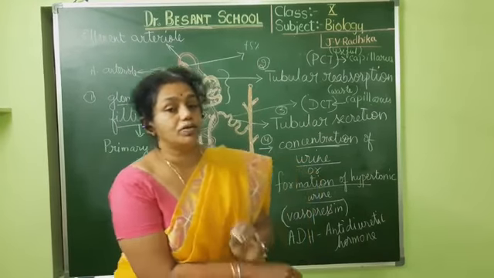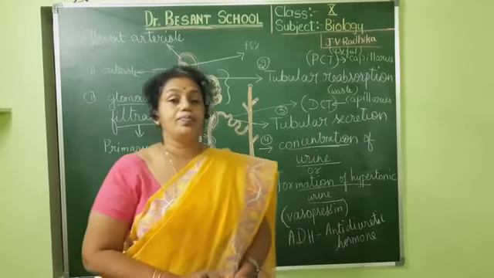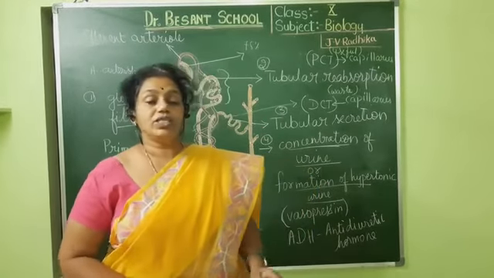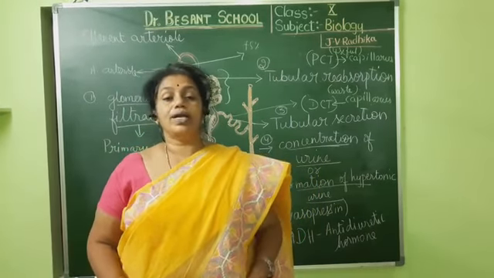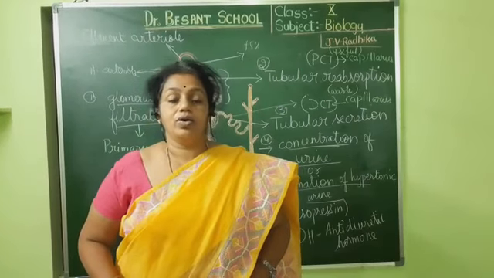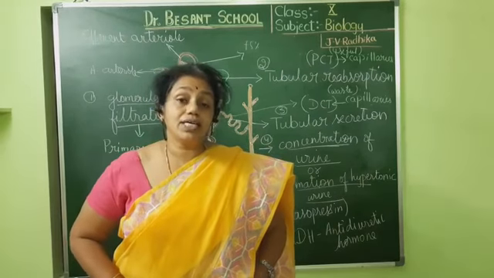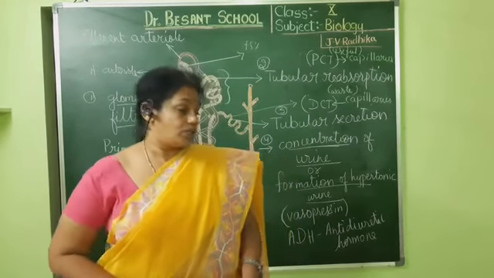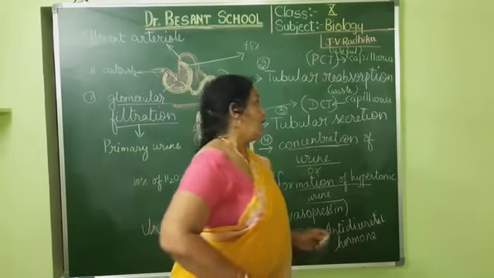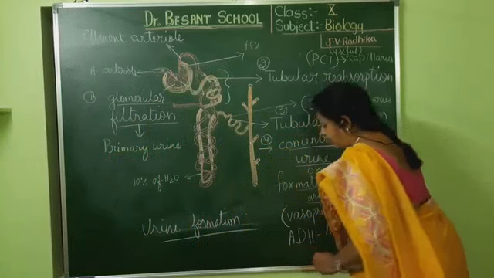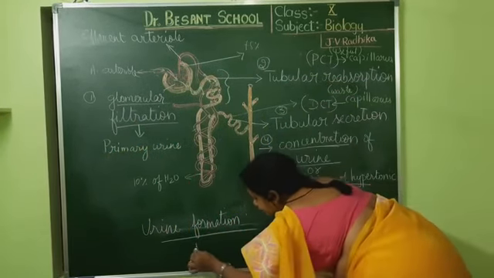Isn't it? All this is because the vasopressin is produced in less quantity. Understood, children? So this is the role of vasopressin, a very, very important hormone. Now those people who have less of this hormone, if the vasopressin is produced in lesser quantity, then they suffer from a disease that is called diabetes insipidus.